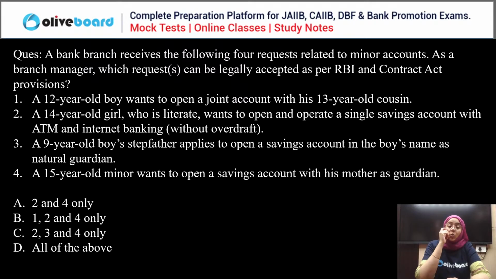First of all, a 12-year-old boy wants to open a joint account with his 13-year-old cousin. Not allowed. Why? Because a joint account cannot be opened by two minors. It cannot be given to two minors. Okay.